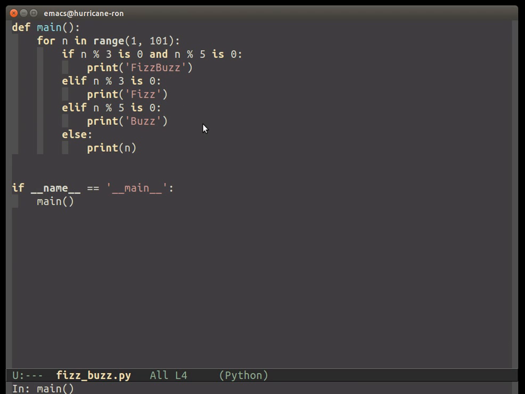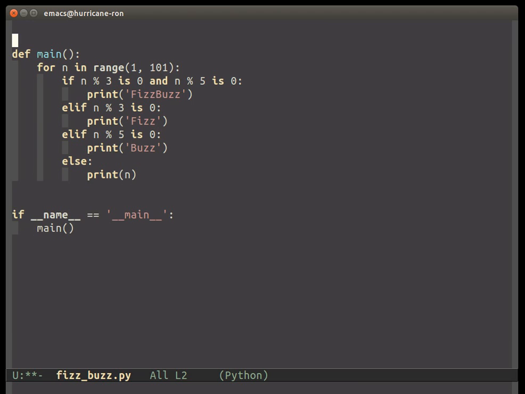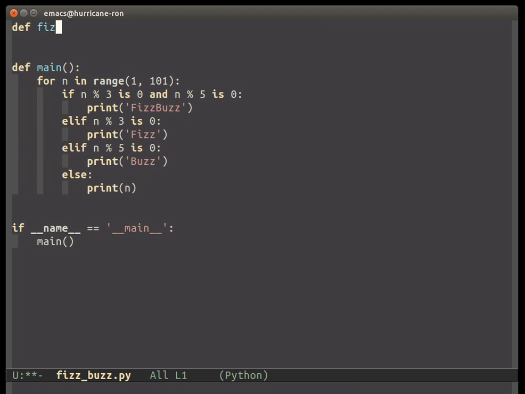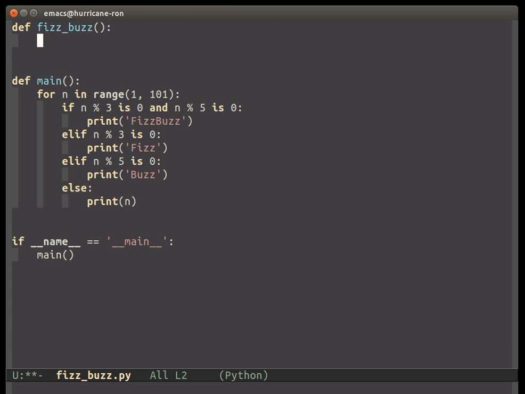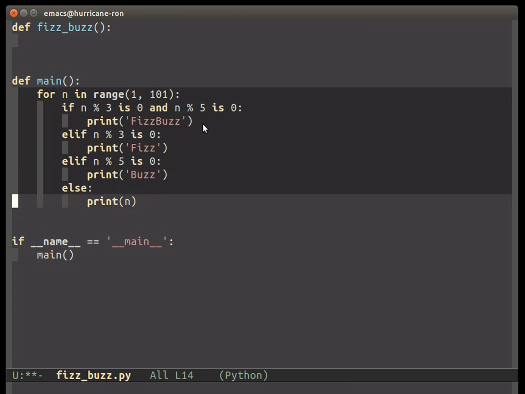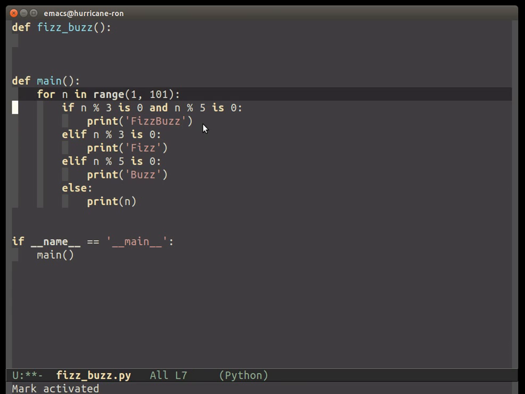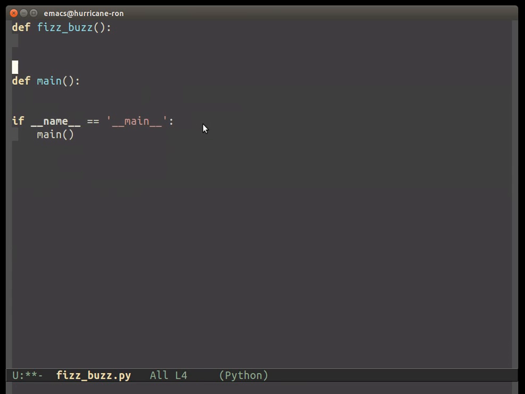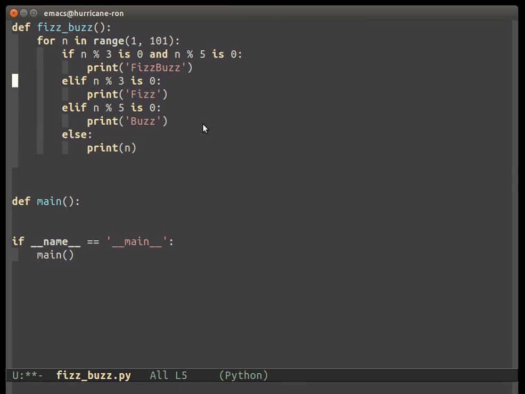So I'm going to make a FizzBuzz function, and we're going to move all this here. Let's actually cut that. Whoops. And we're going to stick that here.